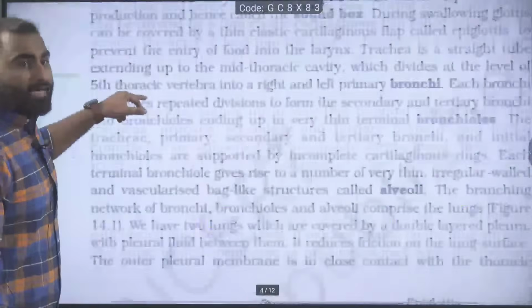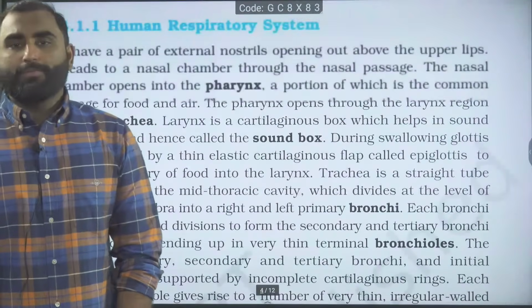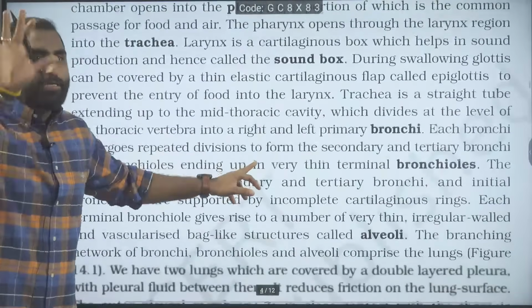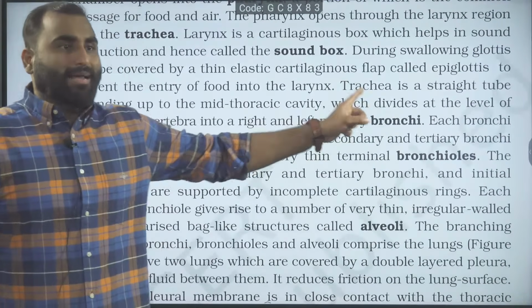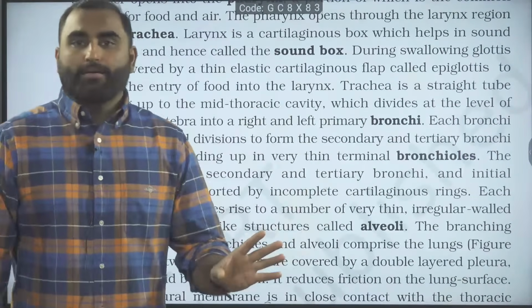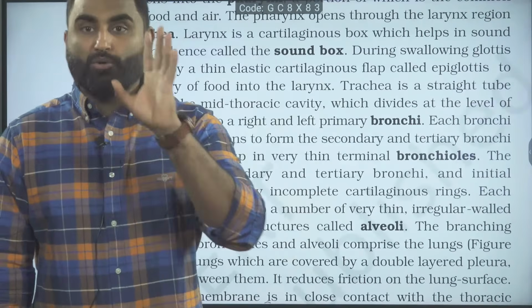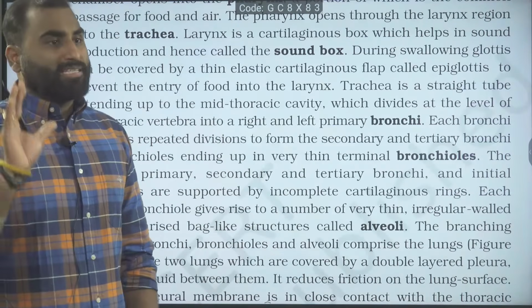Okay, moving ahead. Next is the human respiratory part, again, I will not go through all this. I will tell you the most important part. The most important part in this paragraph, you have to remember this line. Trachea is a straight tube extending up to the mid-thoracic cavity, where it divides at the level of the fifth thoracic vertebra. So this is a very anticipatory question, okay, fifth thoracic vertebra.